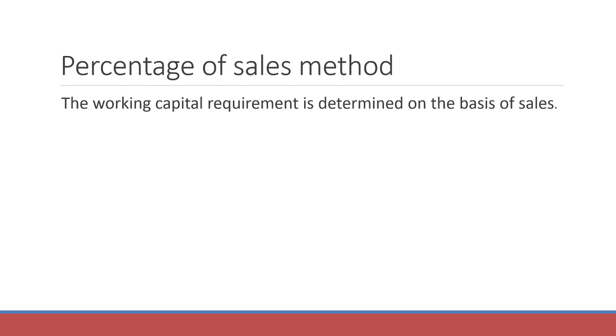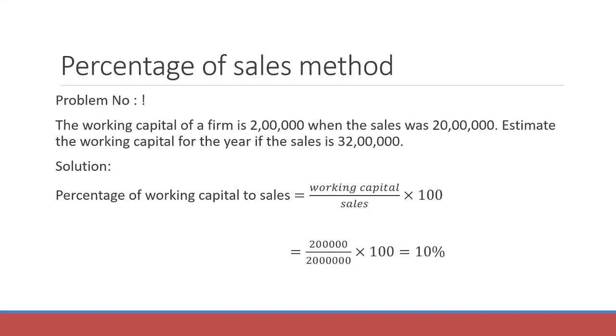Now let us work out a problem in this regard. That is the first problem. The working capital of a firm is 2 lakh when the sales was 20 lakh rupees. Estimate the working capital for the year if the sales is 32 lakhs. First and foremost, we will have to find out the percentage of working capital to the sales. When the sales was 20 lakhs, the working capital of the firm was 2 lakh rupees, which means the percentage of working capital to sales is equal to working capital divided by sales into 100. So working capital was 2 lakh rupees and the sales was 20 lakh rupees. 2 lakh divided by 20 lakh into 100 is 10%.